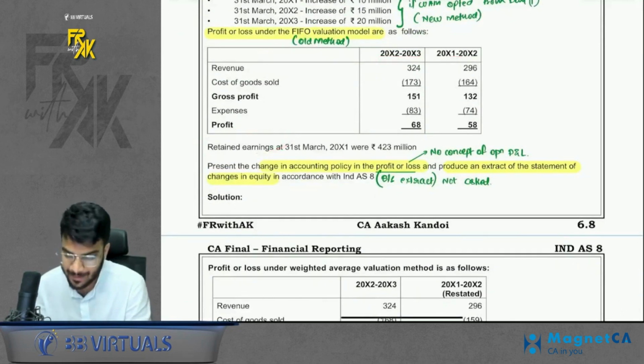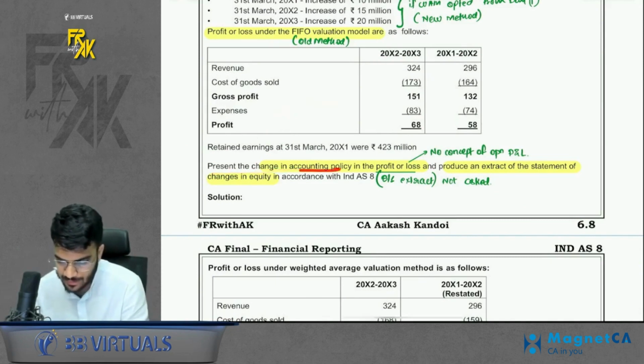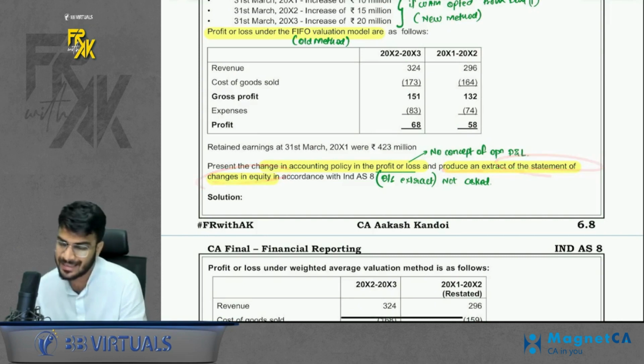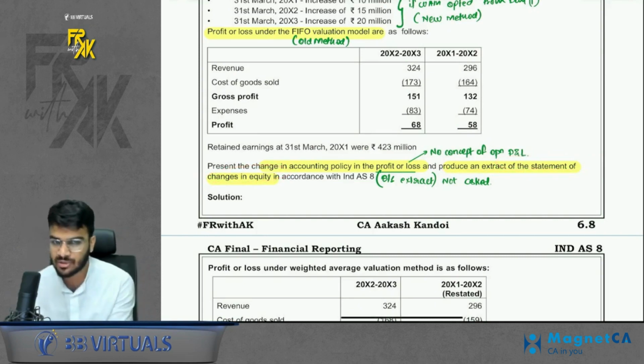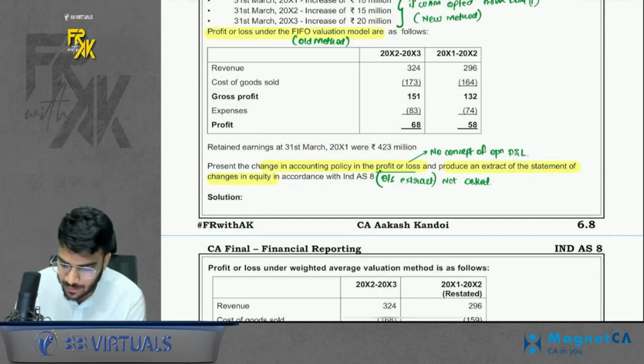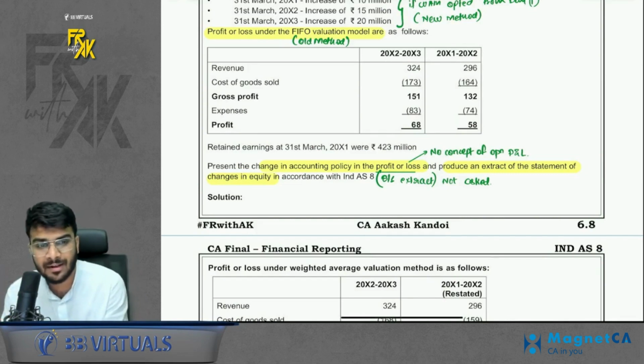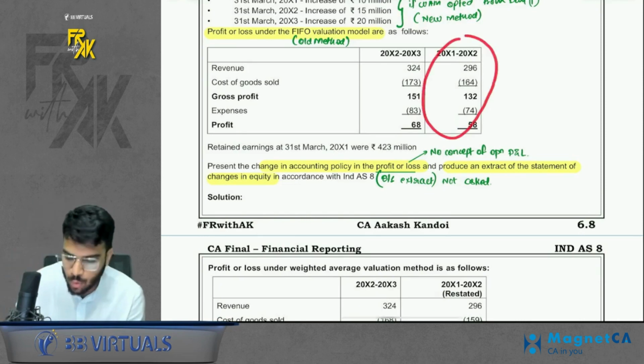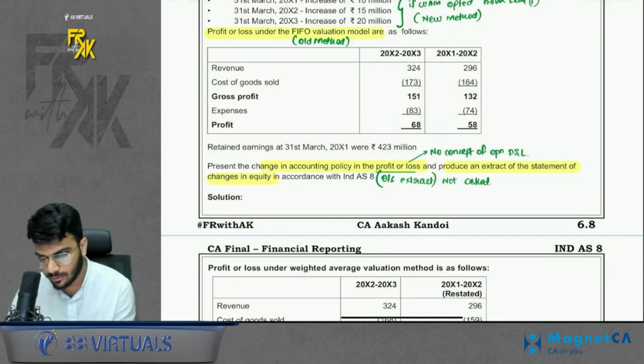RE balance, retained earnings balance, as on opening day of previous year is given. You are required to present the change in policy in profit and loss and produce an extract of SOCE, statement of changes in equity. Balance sheet is not asked. Do remember that. We know that whenever we apply an accounting policy retrospectively, we need to give opening balance sheet, but balance sheet is not asked. Okay. There is no concept of opening profit and loss. In profit and loss, you give only 2 columns, current year, previous year. Okay. Do remember that part.